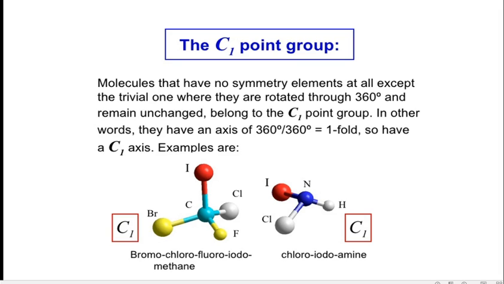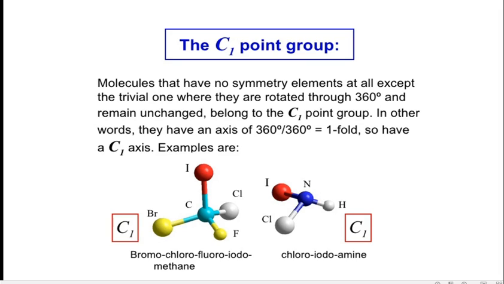For example, here is the molecule bromochlorofluoroiodomethane. This is the chiral carbon, or asymmetrical carbon, attached with four different groups: chlorine, fluorine, bromine and iodine.